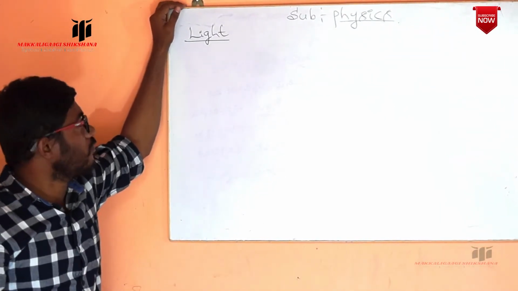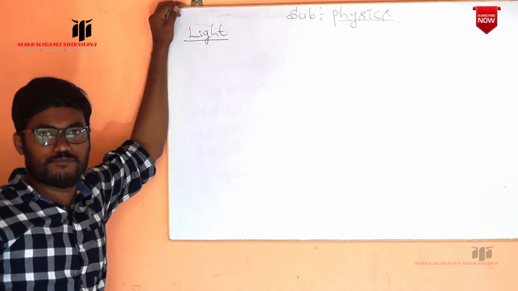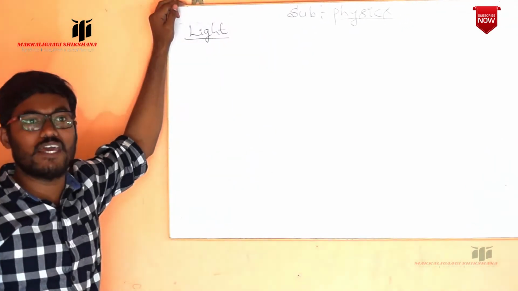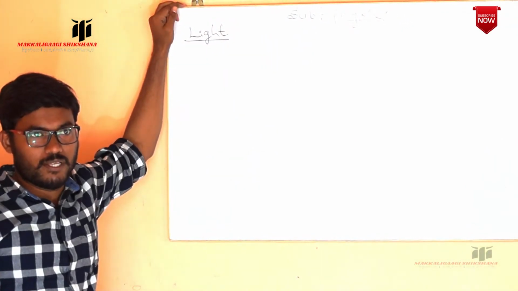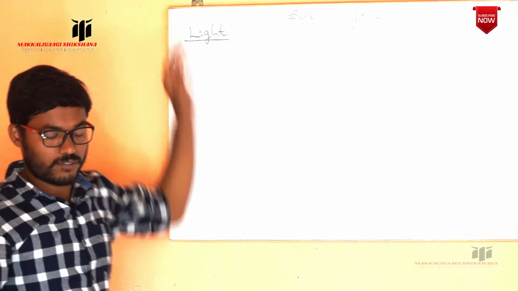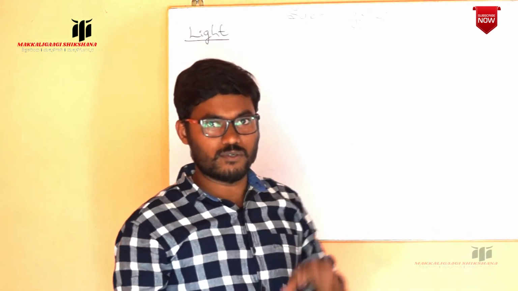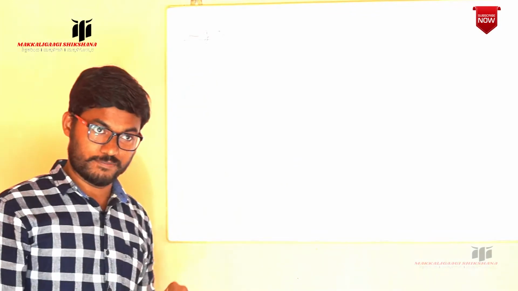Okay, so light is a form of energy we call. Light is nothing but a form of energy. So what is a form of energy? Here in nature we can see different forms of energies. Light is one form of energy, heat is also one form of energy, and chemical energy. Different energies are there. In that, light is also a form of energy.